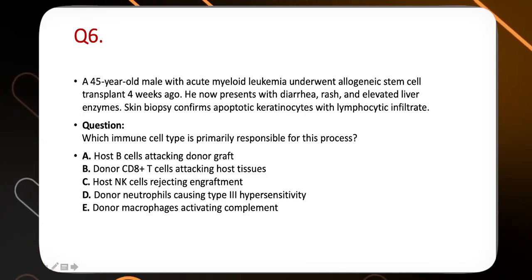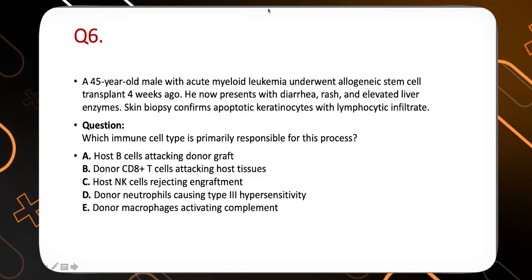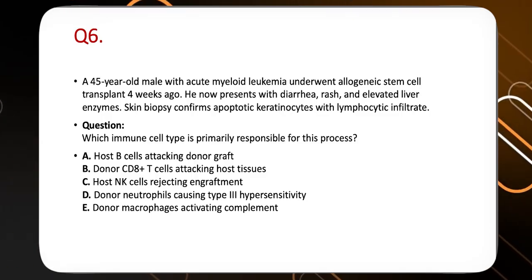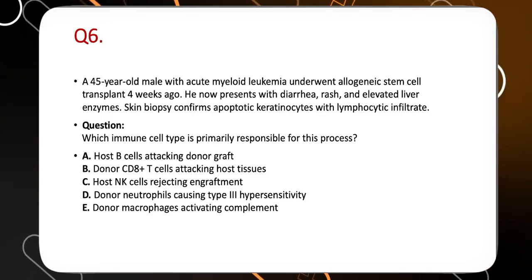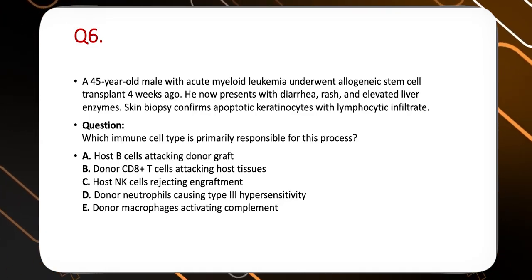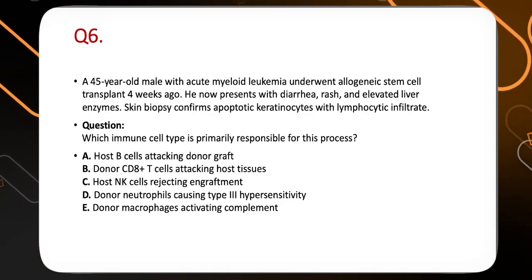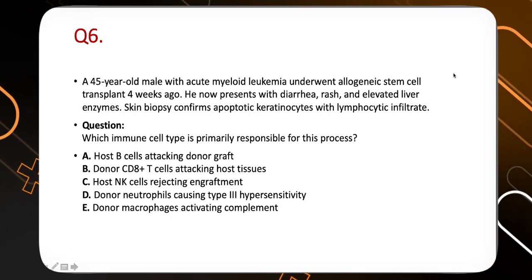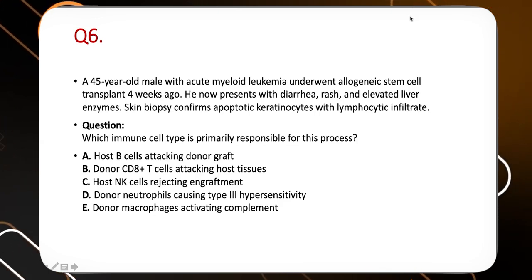Again, it's very commonly seen in the ICU. Why? Because we see a lot of bone marrow transplants happening, and graft versus host disease is one of the quite common, known complications in patients with allogeneic stem cell transplantation. Everybody should know about graft versus host disease: how do we diagnose it, and how do we treat it?